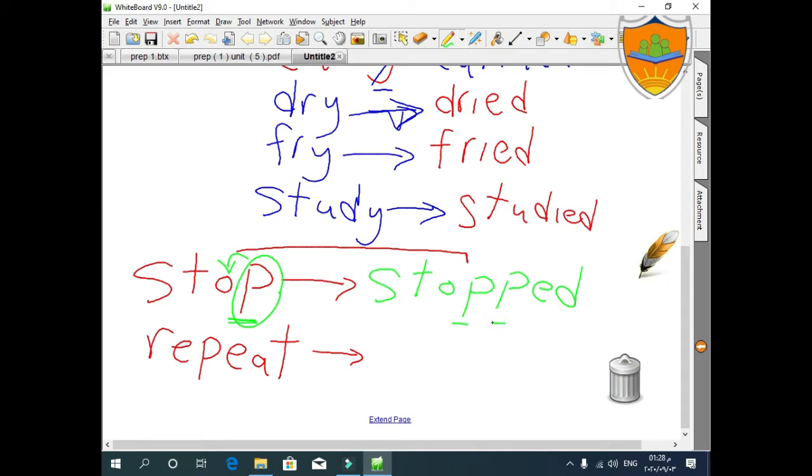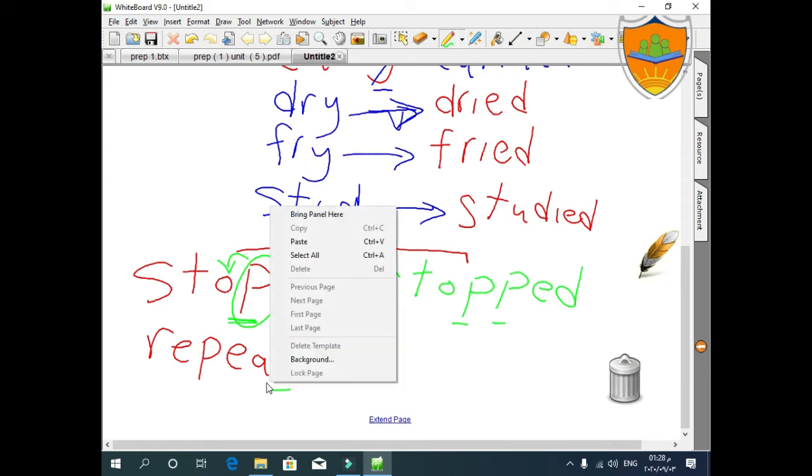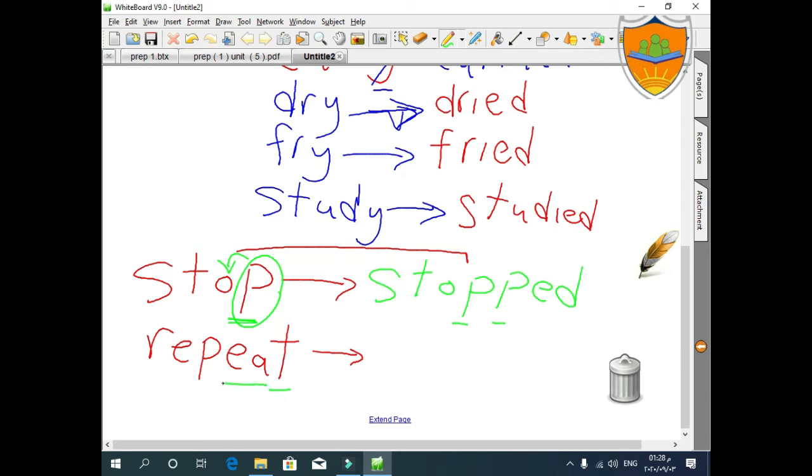What about repeat? Repeat ends with a consonant too. Is it preceded with a vowel? No, it's preceded with two vowels. Two vowels, not one, two vowels. And repeat is a two-syllable verb. This one is one syllable and this is the other syllable.